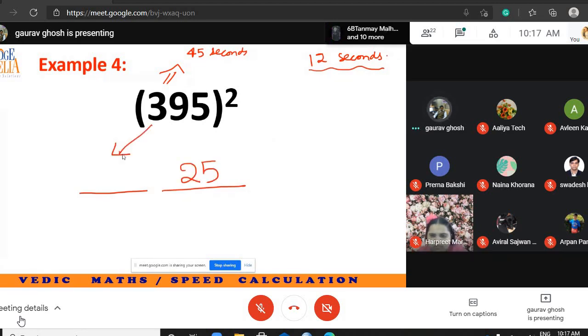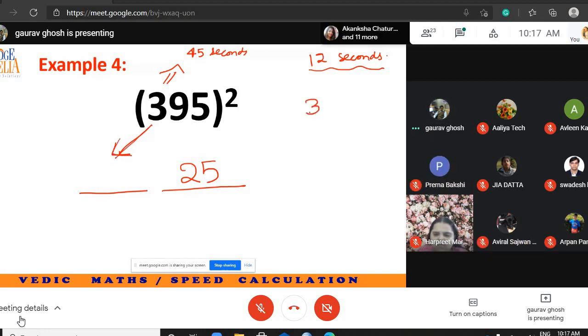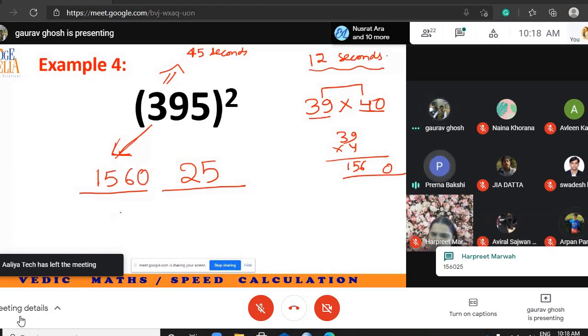What should I write here? 39 multiplied with the next number, so 39 into 40. You can do 39 into 4 and then add 0 later. Sir, 1,56,000. This is the complete answer. Yes, very good.